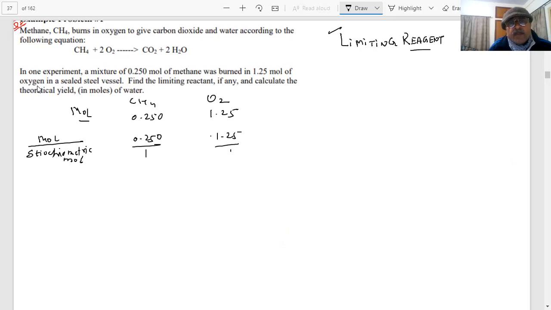How many moles are there here? Two. What is this, student? 0.250. What is this? 0.625. Which is larger? 0.625. This is excess. This is the limiting reagent.